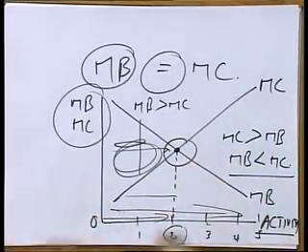To summarize, efficiency is reached when the marginal benefit of consuming an additional unit or doing an additional activity is equal to the marginal cost of consuming an additional unit of a product or doing an additional unit of an activity.